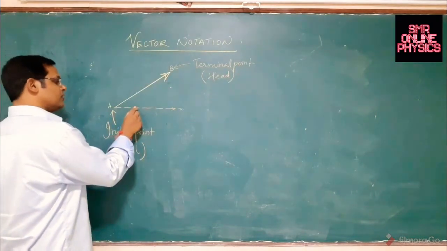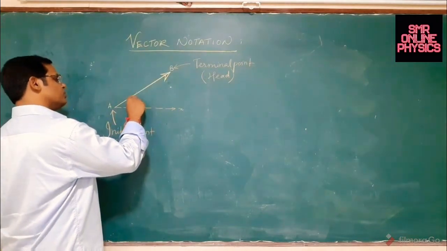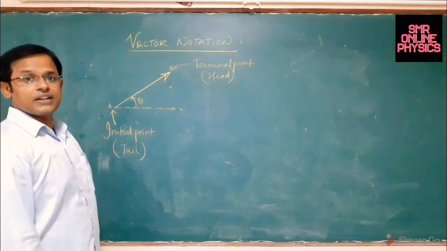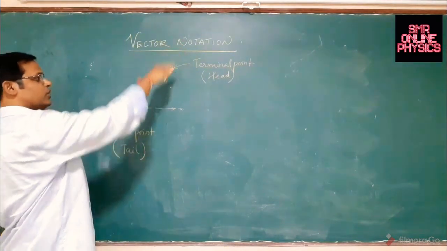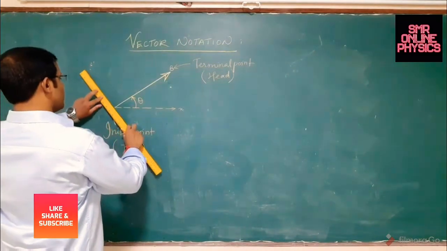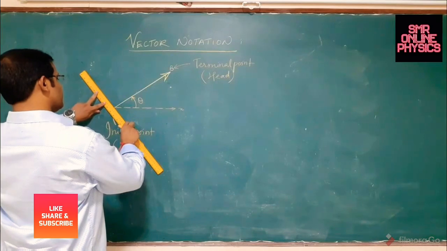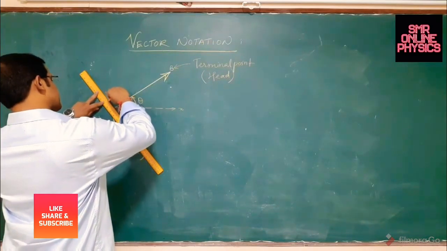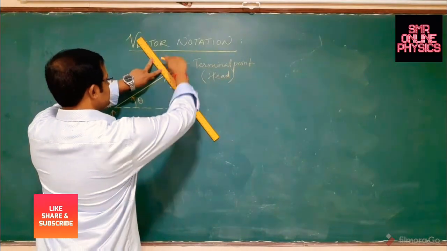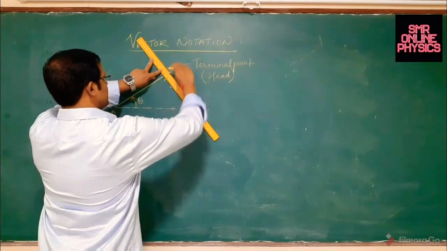So the angle theta with your positive x-axis to the vector will be a measure of the direction in which it is actually pointing out. At the same time, I have drawn this vector of certain length. Has the length also got some sense about it? Has it got any meaning to that? Absolutely yes. Technically speaking, yes.